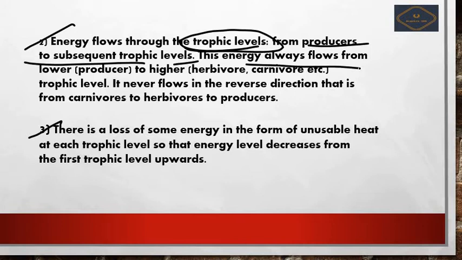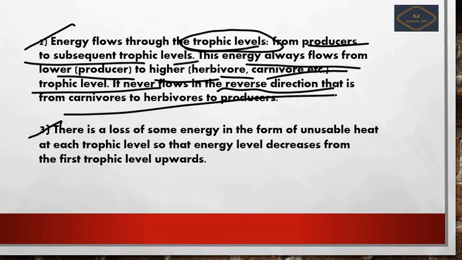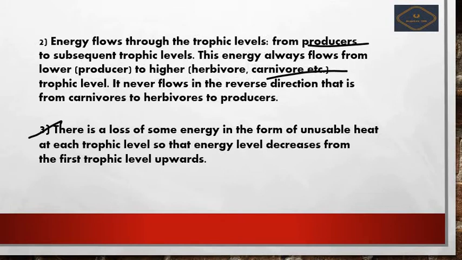The energy is always from the producers to the higher herbivores, carnivores, etc. trophic levels. It will never flow in the reverse direction, that is from the carnivores to the herbivores to producers. Just now we discussed all this, so no need for a separate explanation, right?